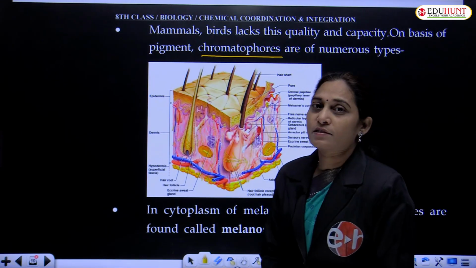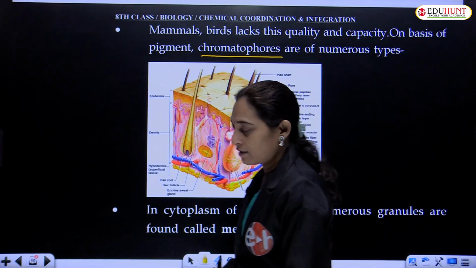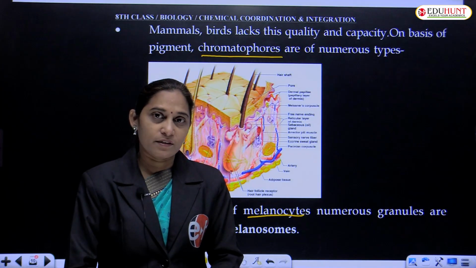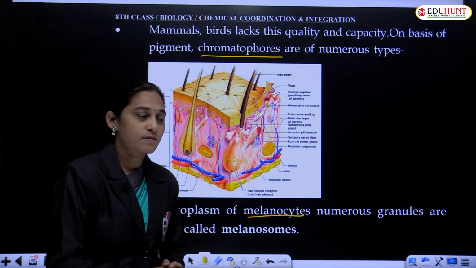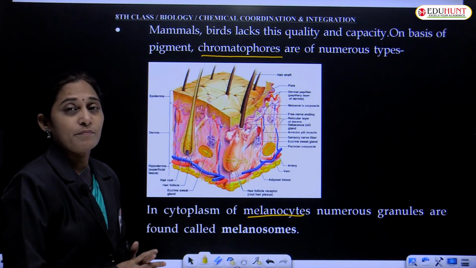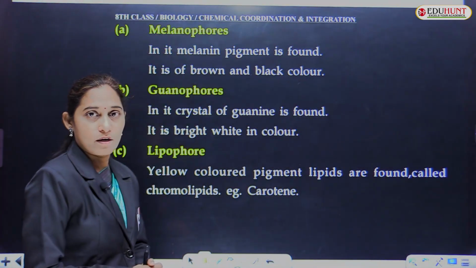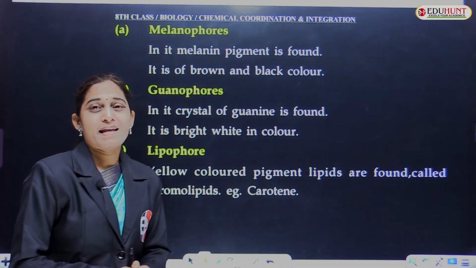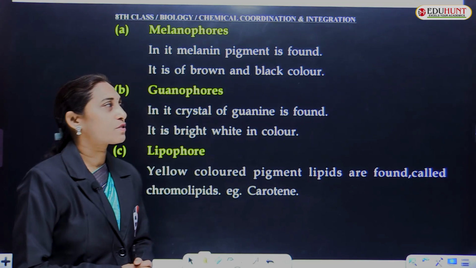Melanocytes contain the pigment melanin. In addition to that, the cytoplasm of melanocytes has numerous granules. These granules are called melanosomes, and these are of several types like melanophores, guanophores and lipophores.